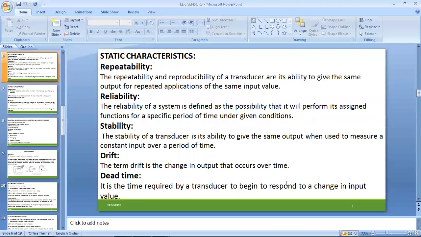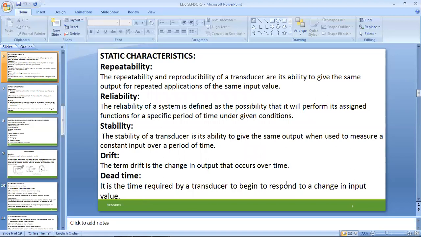Next one, repeatability. Repeatability, in the sense, is that the same actions or same inputs are given to the system, and we need to monitor the corresponding outputs. That is repeatability. And next, reliability. Reliability is about the possibility that it will perform its assigned functions, that is, to the standard levels already given to a particular system. Next one, stability.